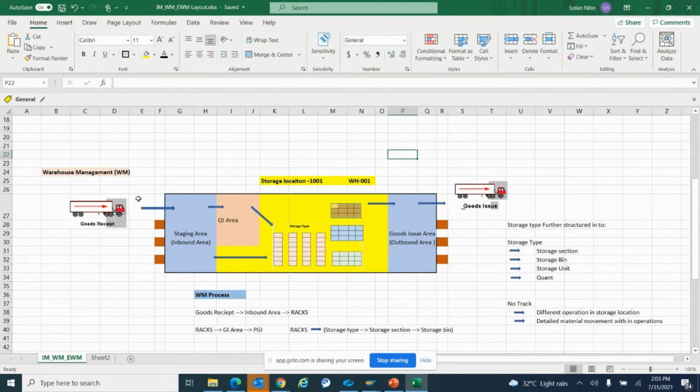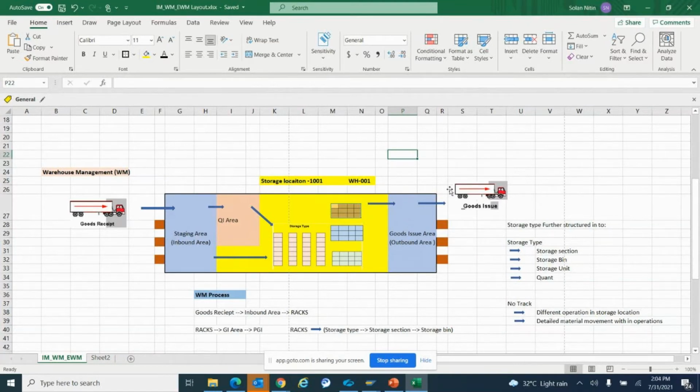We can bring the material to the inbound staging area, then take it to the quality inspection area in the warehouse management system. Once the material is approved, we can bring it to the storage types to place the material. That is the final area where we keep all the materials. If we want to pick the material, we can pick it from the storage type and bring it to the goods issue area.